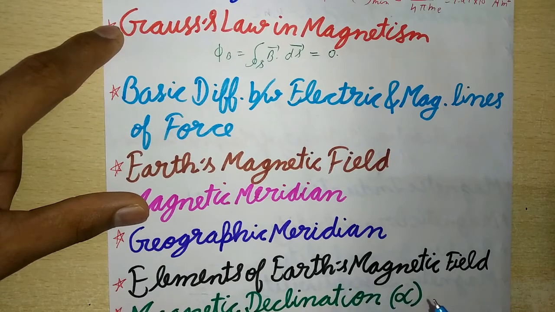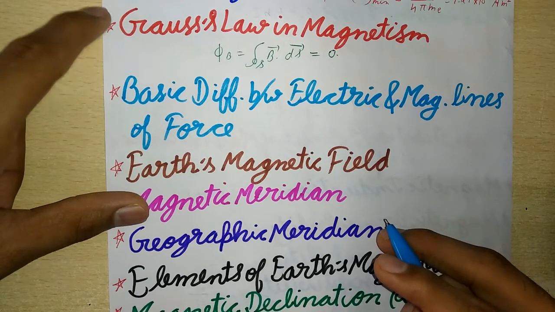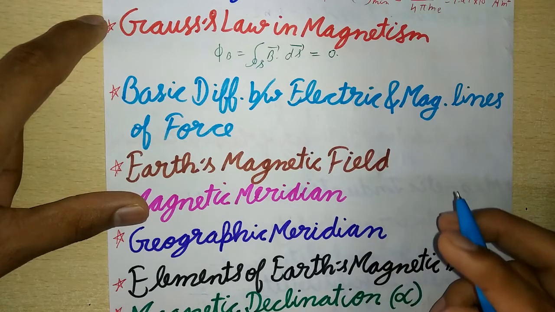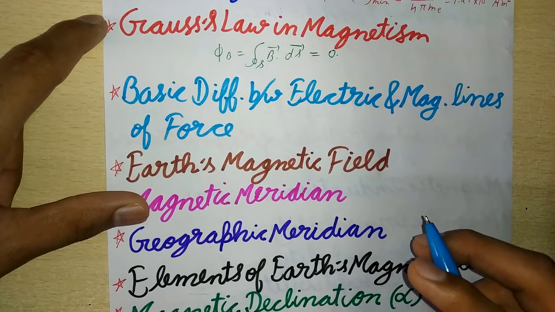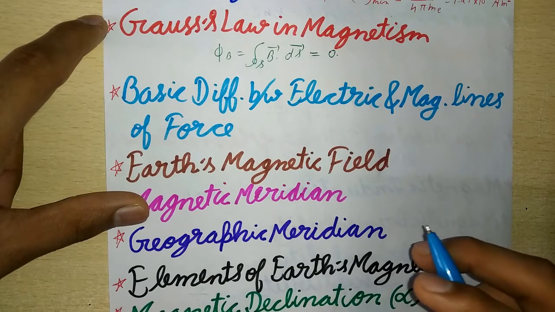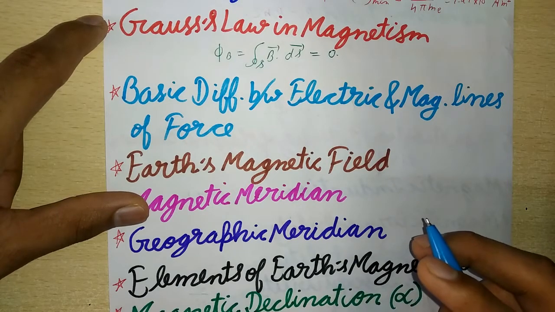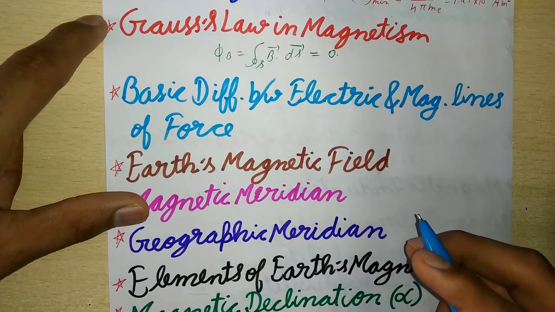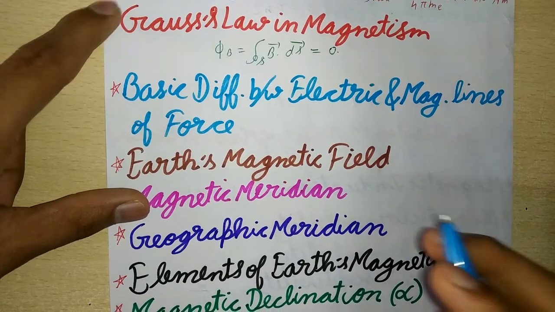Its field can be approximated to that of a magnetic dipole, with a dipole moment of 8.0 × 10^22 ampere meter square, with its axis aligned at a small angle with the rotation axis of Earth. The magnitude of the field on the Earth's surface is typically about 10^-4 Tesla.